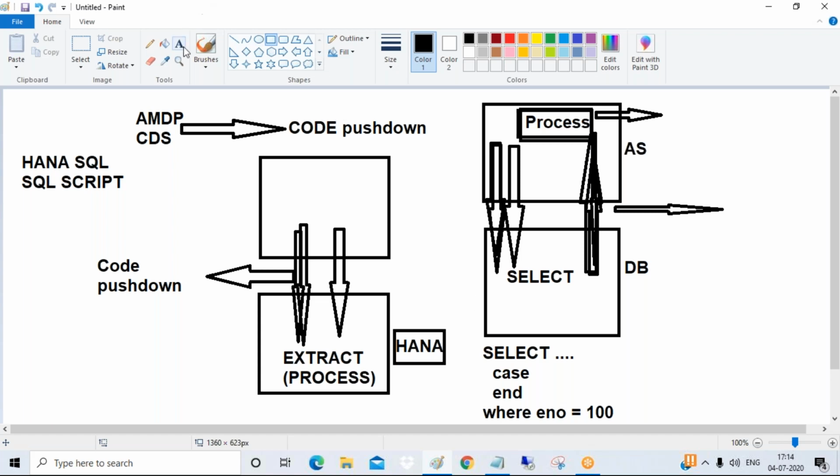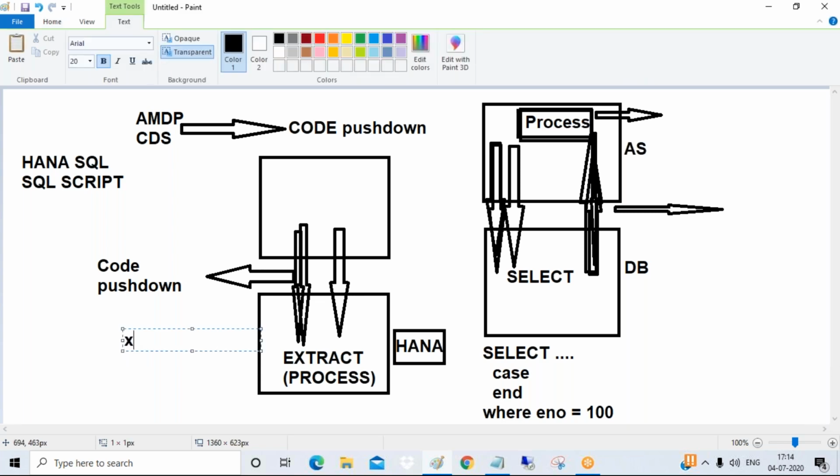Access engine, guys. This entire job will be done by the access engine. One inbuilt engine is there called the access engine. This will do all your processing of data. Select statement processing, everything is done by this access engine.